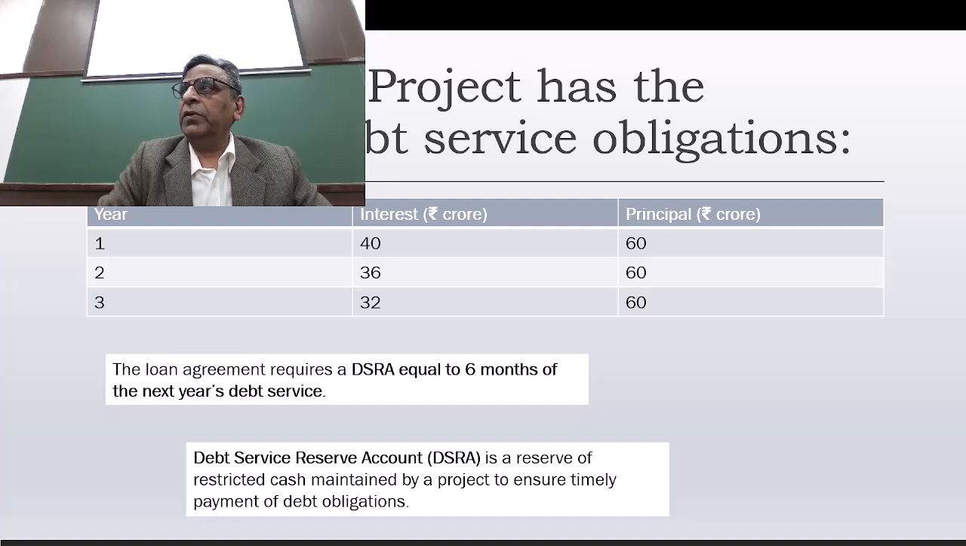That means the company has to make a reserve. It has to earmark the amount which is supposed to be paid next year and keep it in a separate bank account, which it can't use. That ensures they are not able to use the cash balance for anything other than paying the repayment in the next year. The loan agreement requires a DSRA equal to 6 months of next year's debt service.